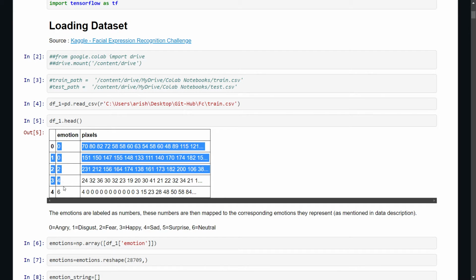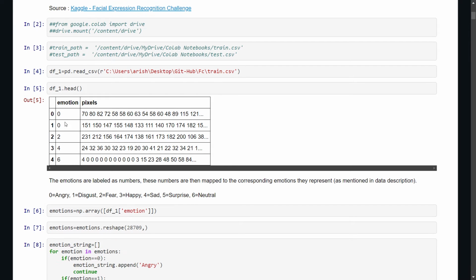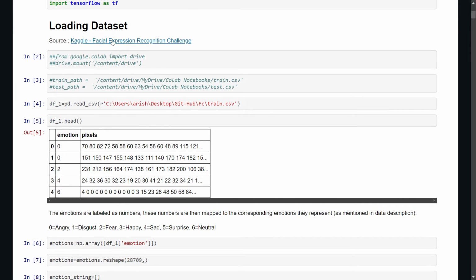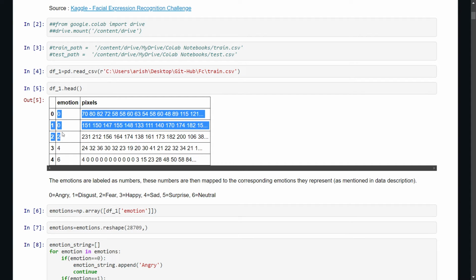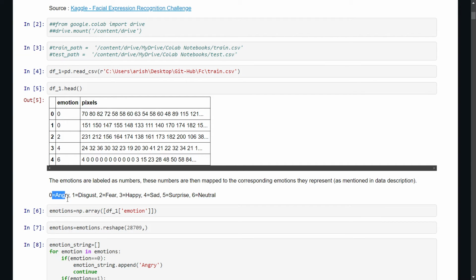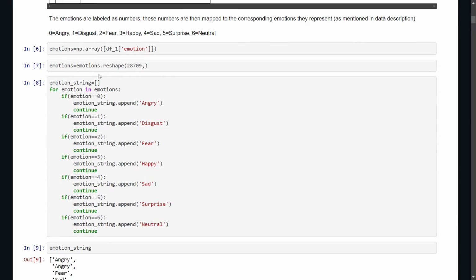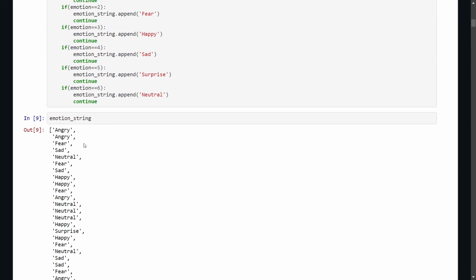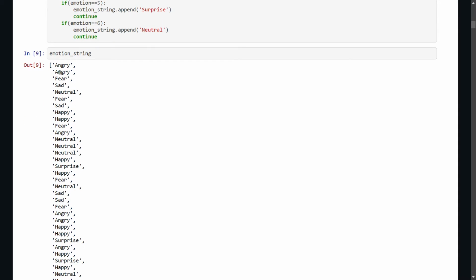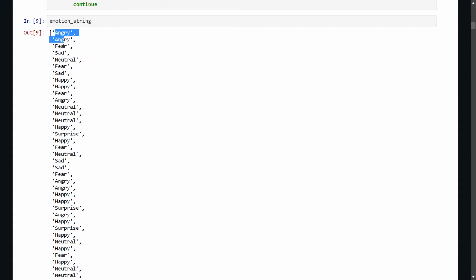Here, emotion has been represented as numbers, and using the dataset source we used from Kaggle, we saw that these emotions correspond to specific emotions, so we have mapped these emotions to these numbers. And here we have created an emotion string which shows the emotions in the dataset. First image is angry, second image is also angry, third image is fear.